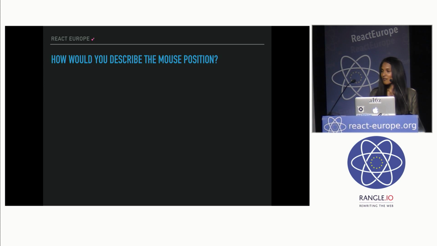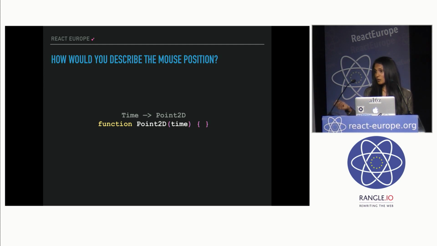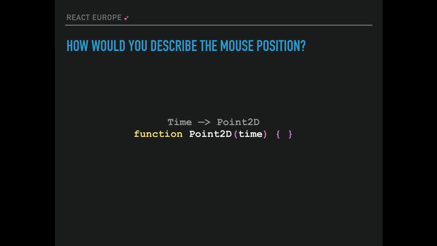And so how would you actually describe the mouse position? One possible situation is you can say it's an X and Y coordinate. That works, but that only works for one point in time, right? How would you describe the mouse position as it changes over time? Maybe it's an infinite list of X and Y positions for every time the mouse position changes. Or maybe it's even a stream of mouse positions, right?